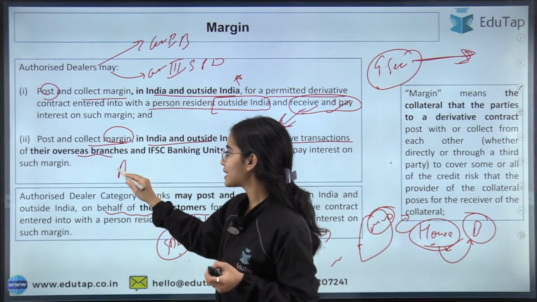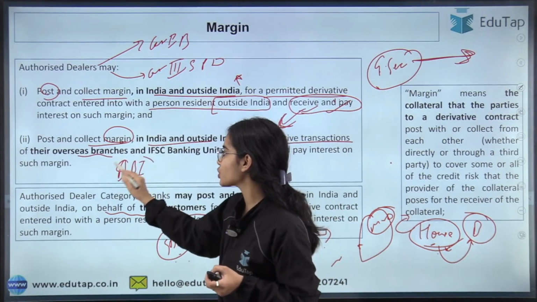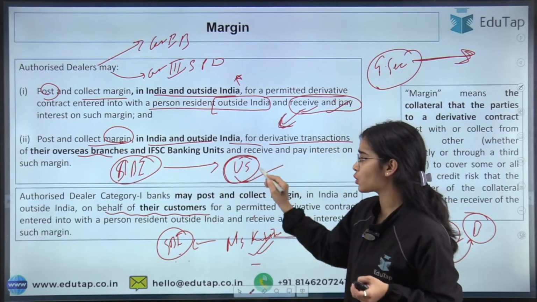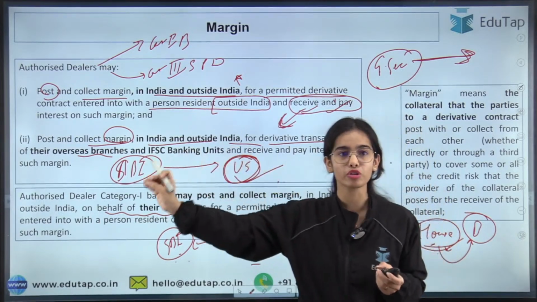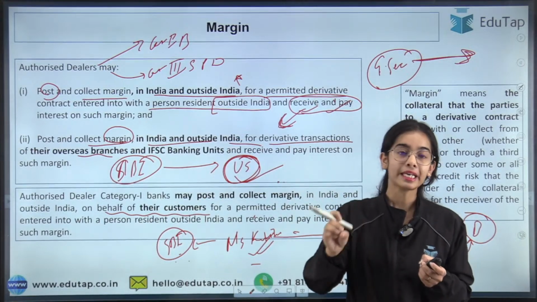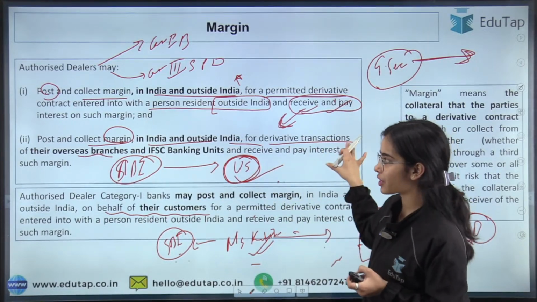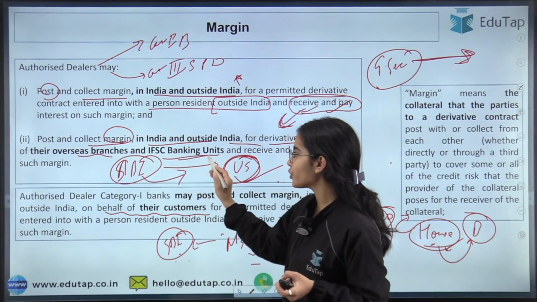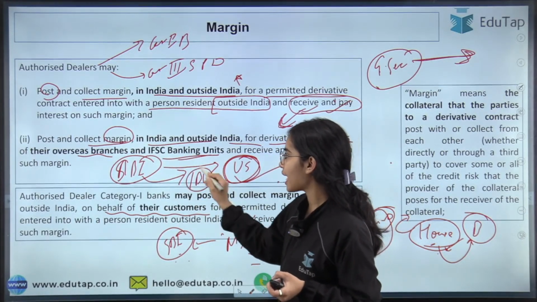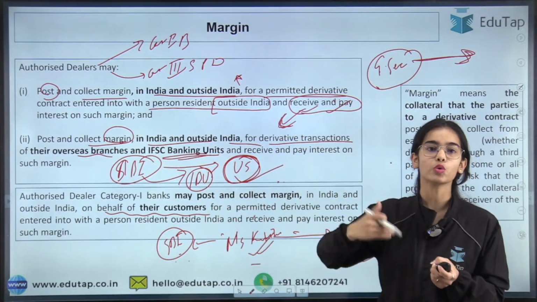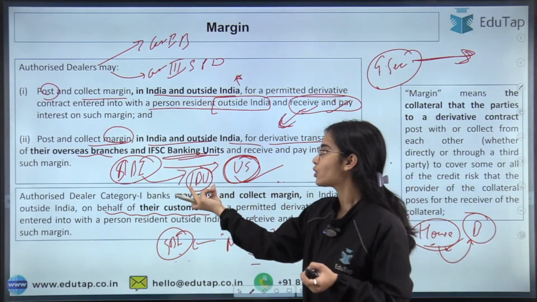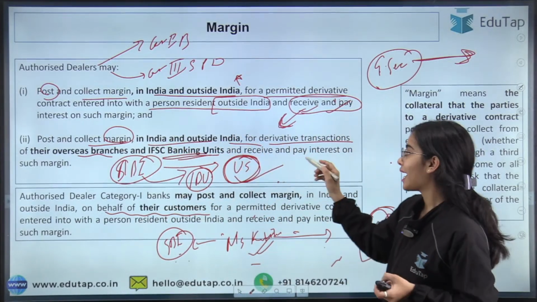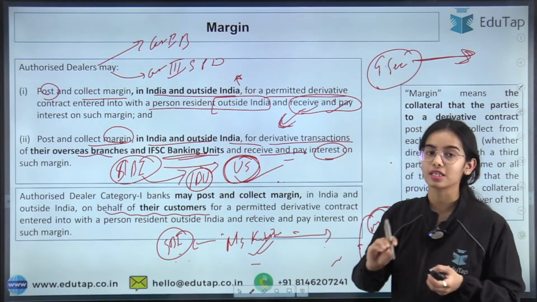So post and collect margin in India and outside India for derivative transactions of their overseas branches. Let's say that SBI has its overseas branches in the US. So for its overseas branches also, it can post and collect the margin in India and outside India for the derivative transactions. Or let's say SBI has the IFSC banking unit, the IBU, in the IFSC. So for that also, it can post and collect margin in India or outside India, and it can receive and pay the interest on such margin also.